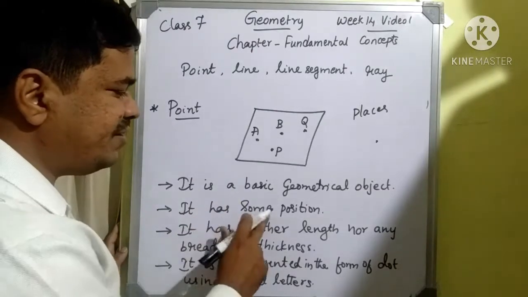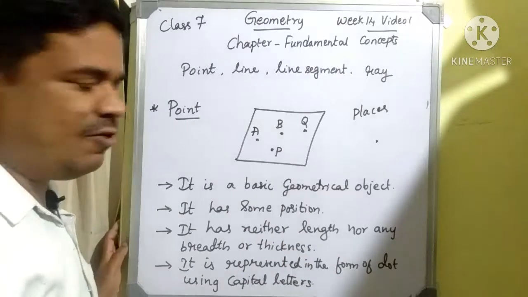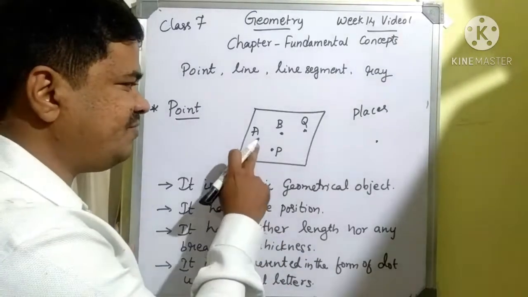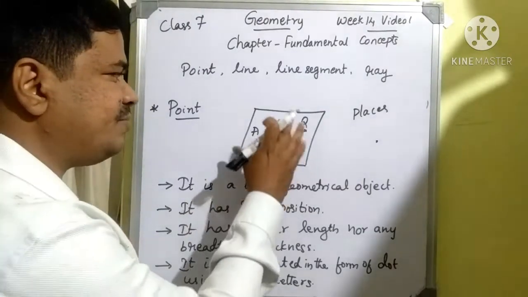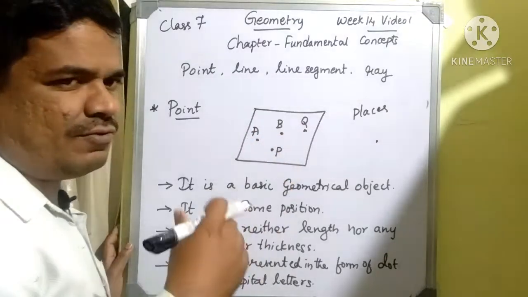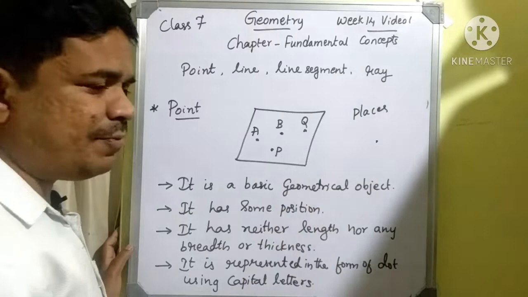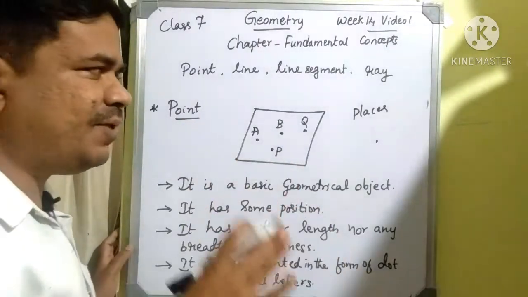That's why they have said that it has some position. If you want to represent a point, it is represented in the form of some position. That means just put a dot on a sheet of paper or anywhere. A sheet of paper is also called a plane, and a board is also called a plane, a flat surface.